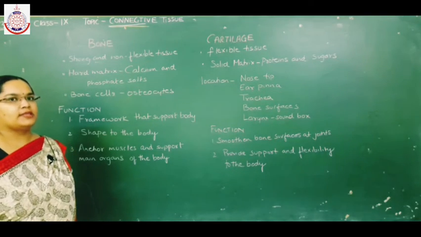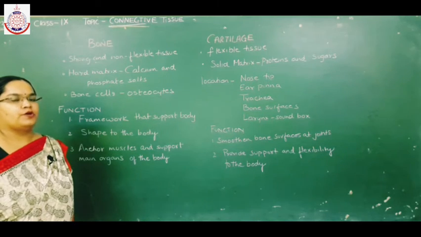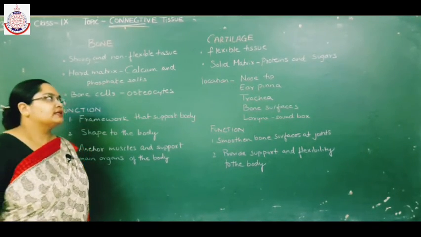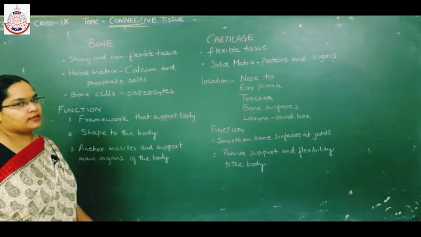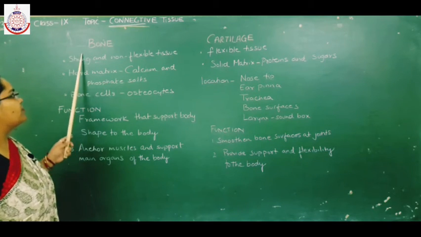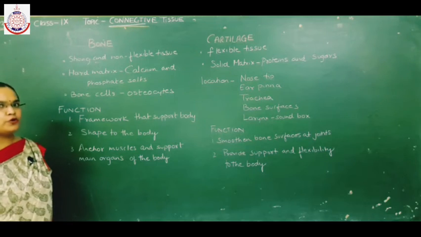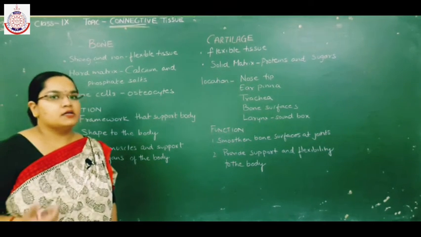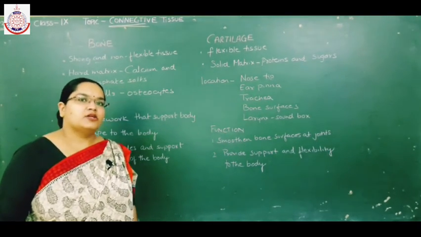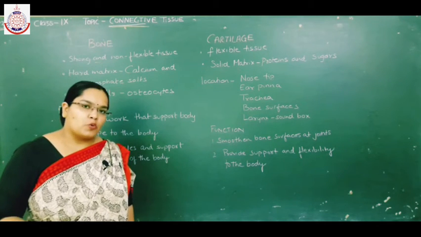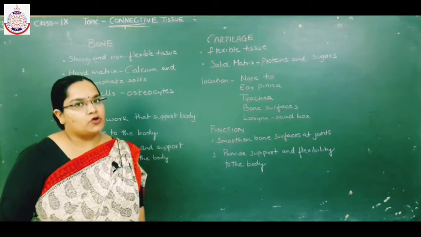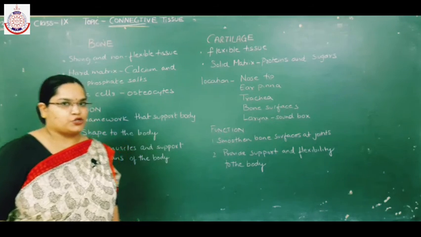We will start with the next type of connective tissue which has a solid matrix, that is bone and cartilage. First of all, we will discuss bones. All of you know that bones are solid and non-flexible. So bones are a solid and non-flexible connective tissue.